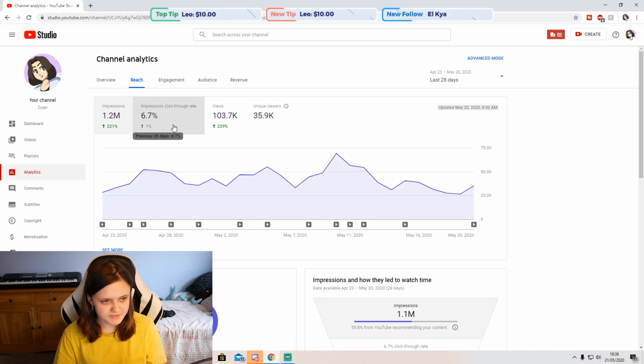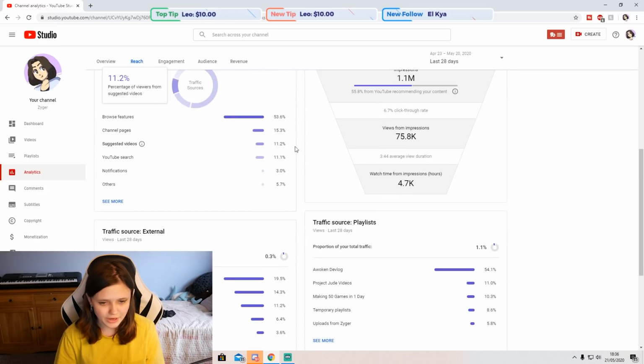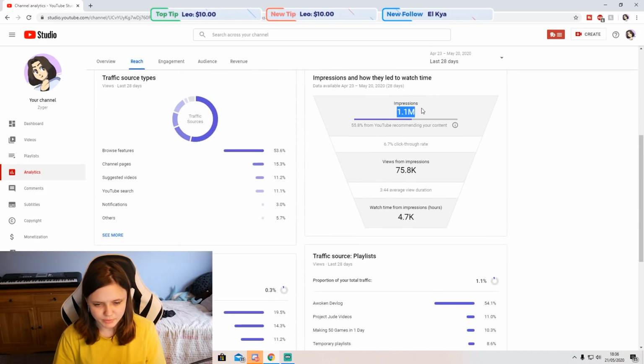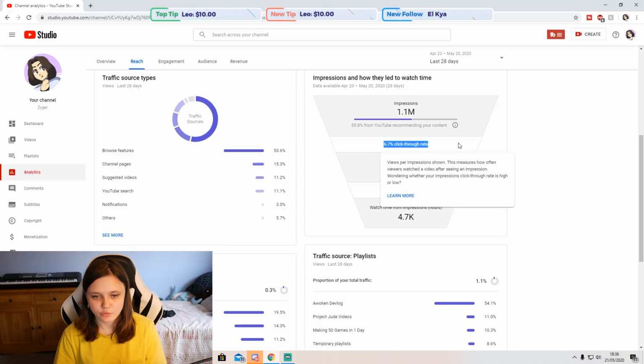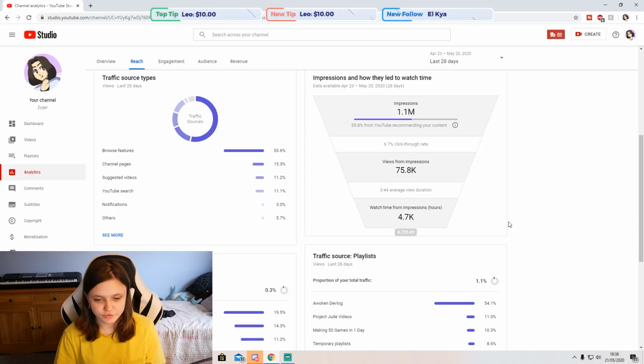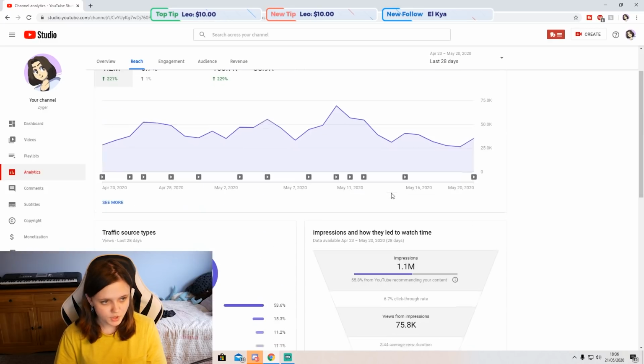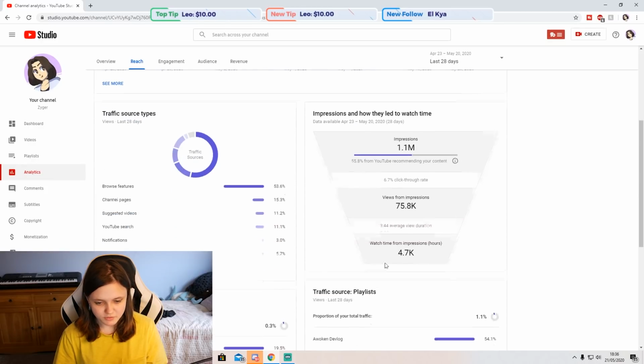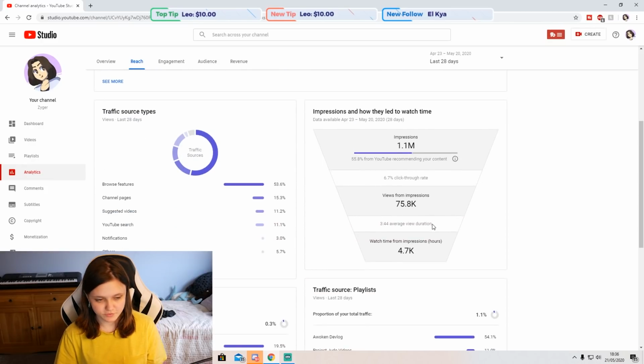And I've got a 6.7% click-through rate, which is all right. Obviously, could be higher, would be better, but I have seen people with lower than 6.7%. And obviously, we've seen the views and 35.9k unique viewers. And you can go down here and you can see if I've got 1.1 million impressions, a 6.7% click-through rate would get me 75.8k views, which is really good, roughly about 4.7k hours because of the 3 minutes 44 average view duration, which is basically people are watching my videos roughly 3 minutes 44, which is pretty good.